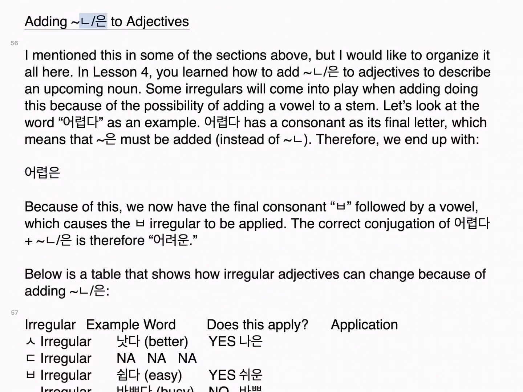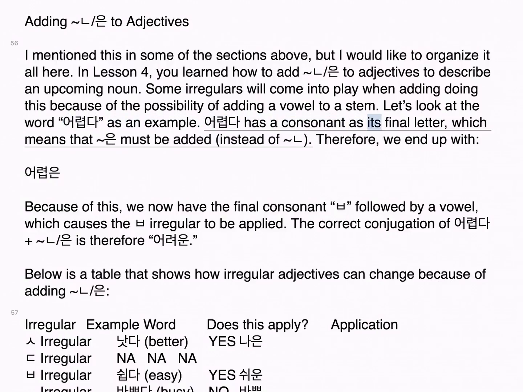Adding 는 to adjectives. I mentioned this in some of the sections above, but I would like to organize it all here. In lesson 4, you learned how to add ㄴ to adjectives to describe an upcoming noun. Some irregulars will come into play when doing this because of the possibility of adding a vowel to a stem. Let's look at the word 어렵다 as an example.